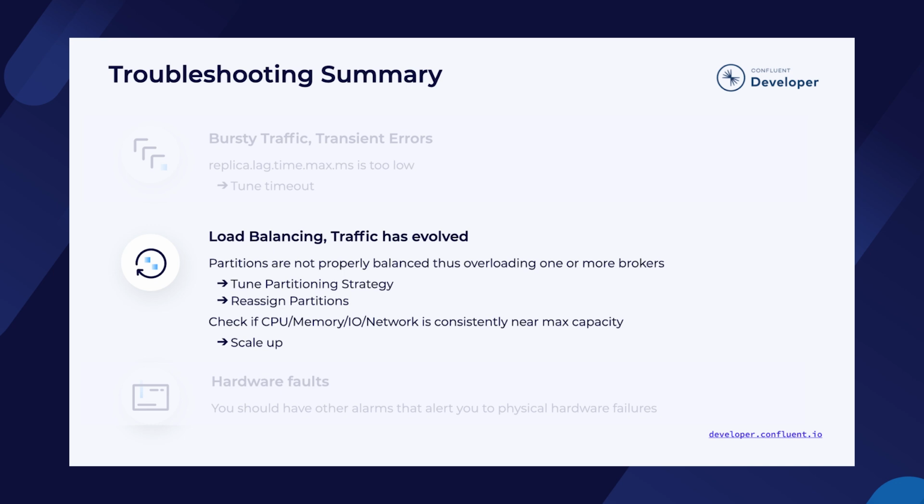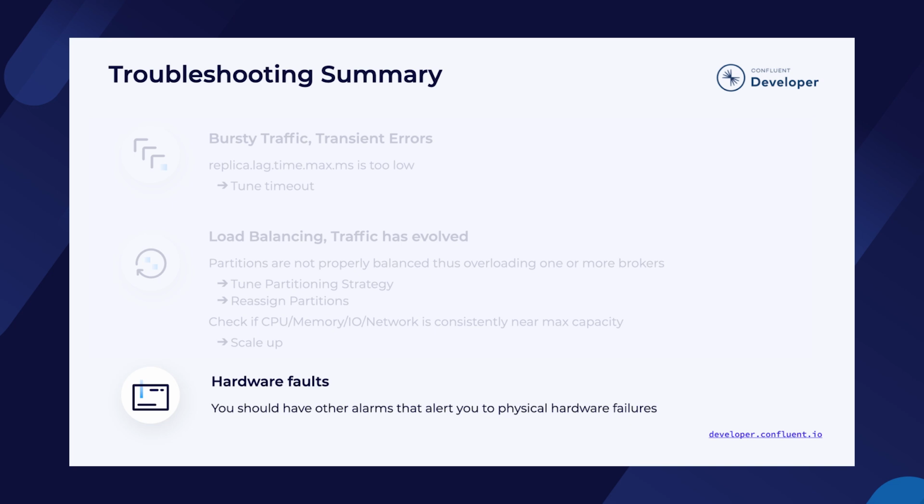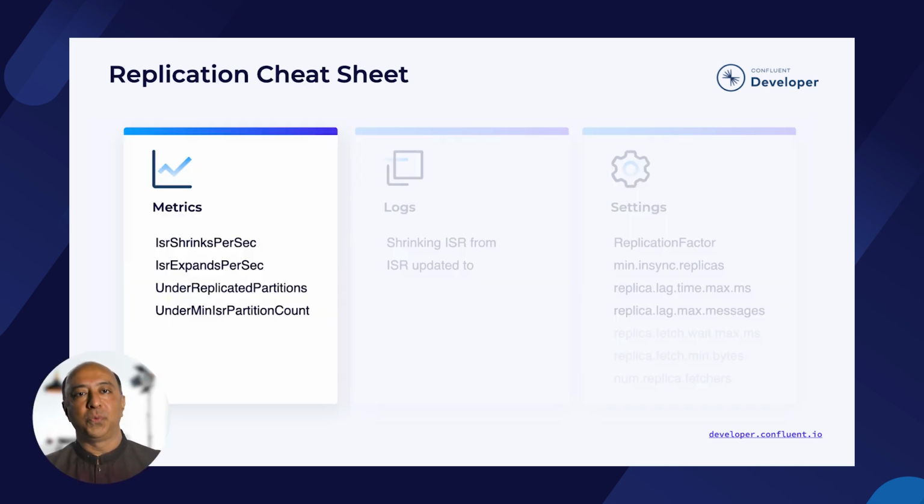If only a small set of brokers are having trouble keeping up, then perhaps the traffic to each broker is no longer balanced. In this case, the partitioning strategy used by the producer to decide which partition to send which key to may need to be updated. If all brokers are having trouble keeping up, it's probably time to scale up the entire cluster. The last one is actual failures, and these should be caught by other alarms. The key metrics to watch for in replication are ISR shrinks, ISR expands, under-replicated partitions, and under min ISR partition count.